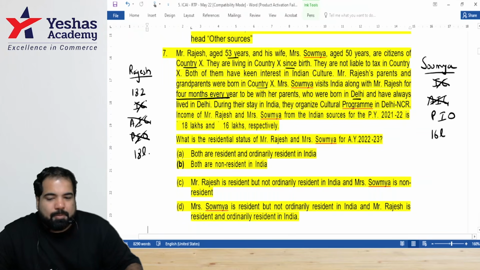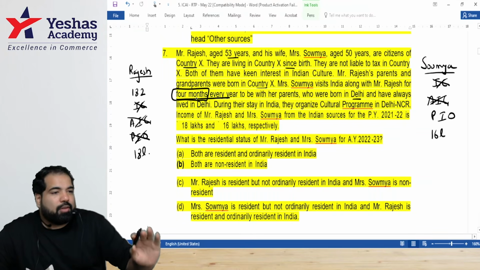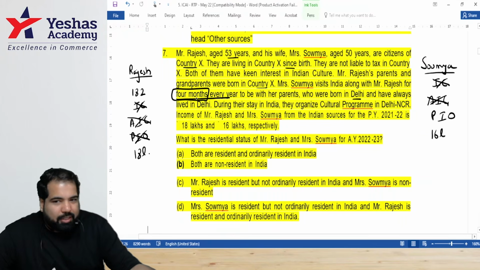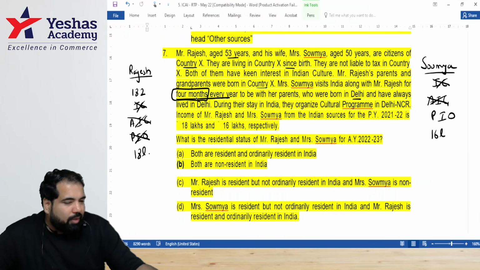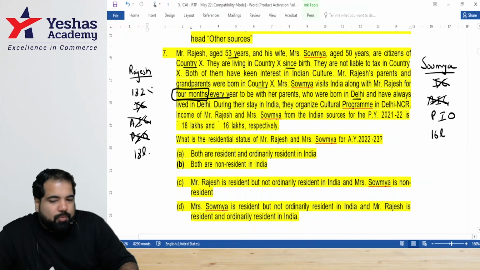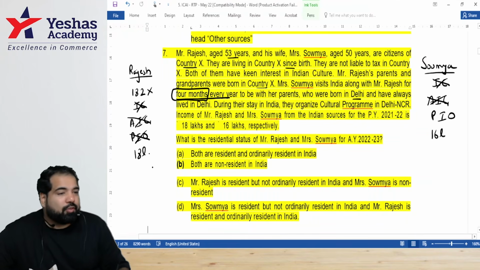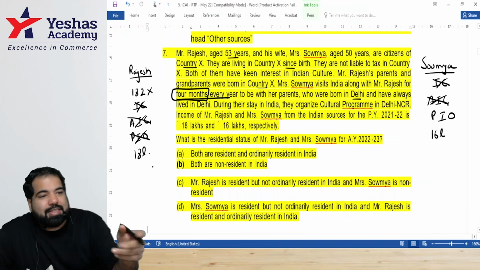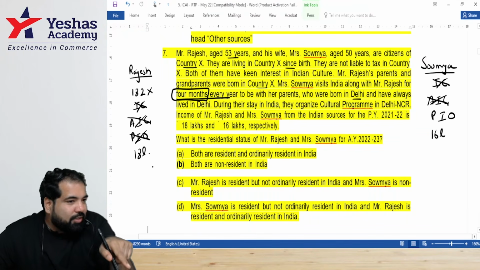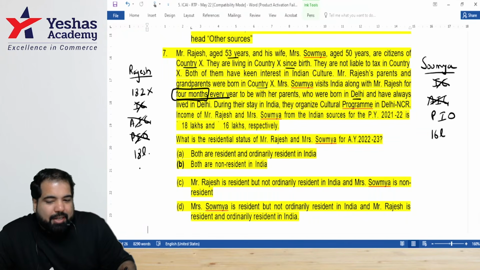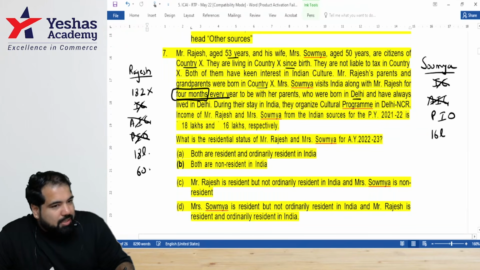Now let's check. He comes to India for how many months? 4 months. Even if you take 31, 4 into 31, how many? 120, 130. So is he crossing this? No. Next, will I check the second basic condition for him? Yes, because he's neither an Indian citizen or a PIO. So we'll check the second condition. What is the second condition? 60 days. Is he fulfilling 60 days?